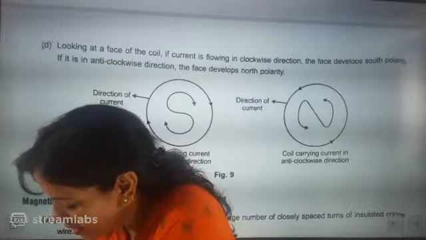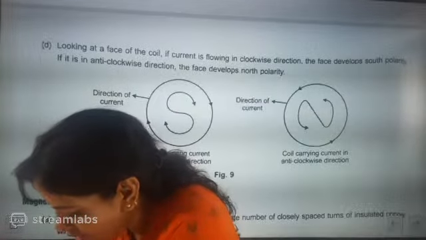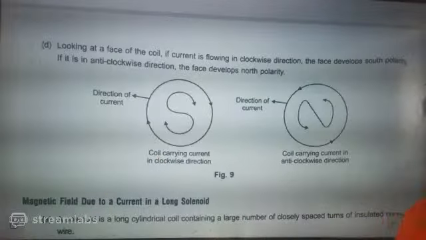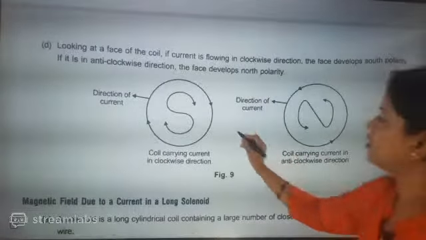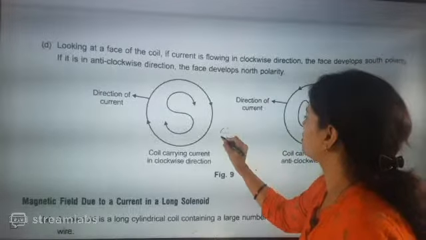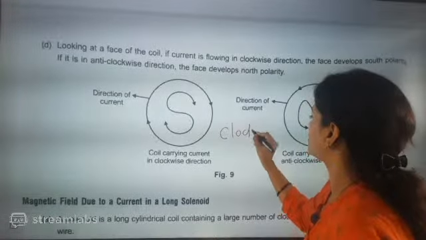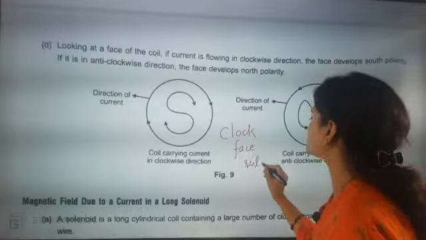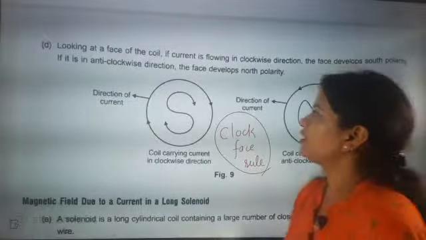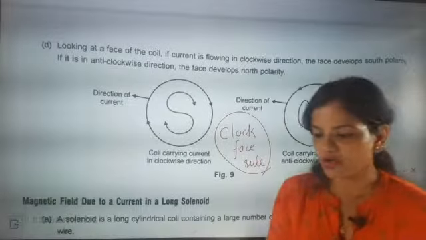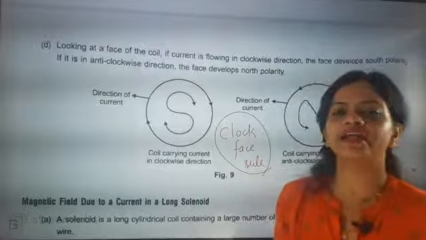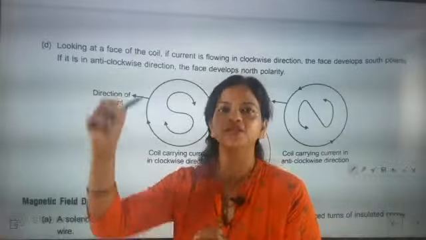One more time I am repeating, this rule is exactly called the clock face rule. What does this clock face rule mean? Now you have to understand one very important thing here.